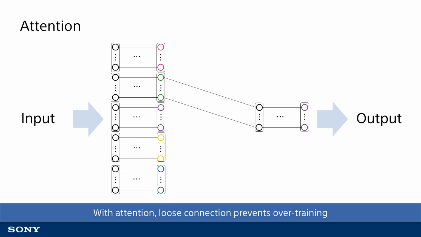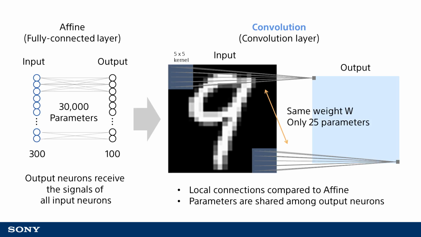Using an architecture like attention with dynamically changing connections to express loose connections and local neuron connections achieves a stable training process and high performance from limited data. For example, convolution is a function with limited expressive power by loosely coupling compared to affine. Refining the number of parameters and expressiveness to be just sufficient for the specific task ultimately results in better performance.